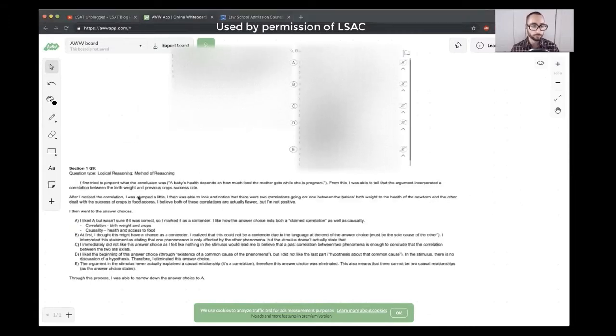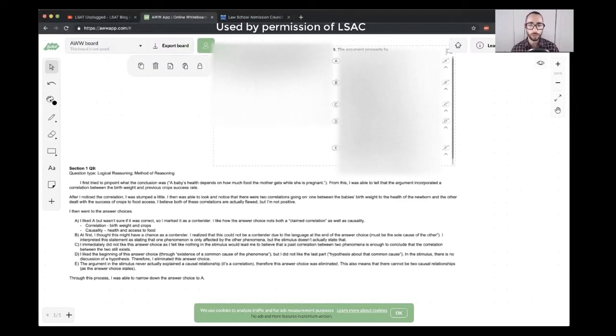So the student is saying, try to pinpoint the conclusion as the first step. That's excellent. That's exactly what you want to do. Find the conclusion first, then go from there. So the conclusion was, a baby's health depends on how much food the mother gets while she is pregnant. That's a good paraphrase of the final sentence, which is the conclusion.